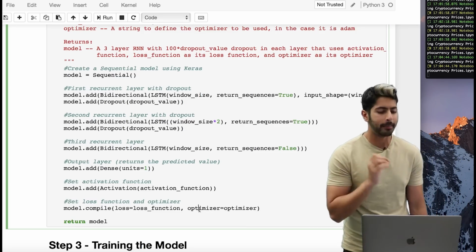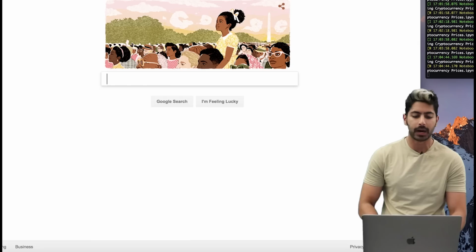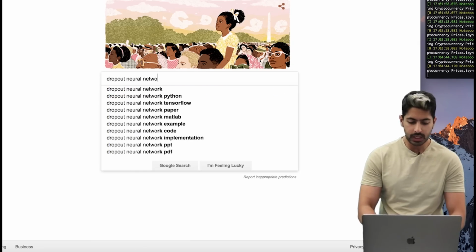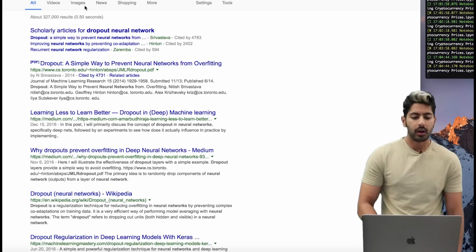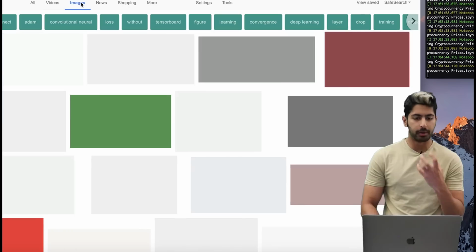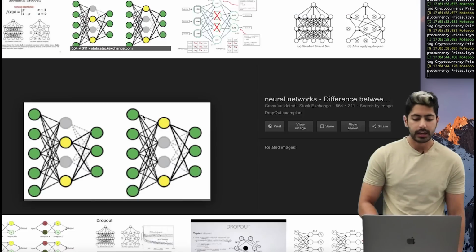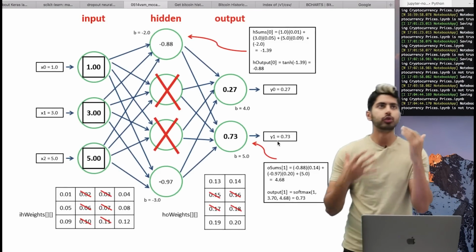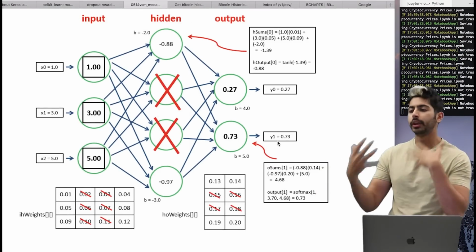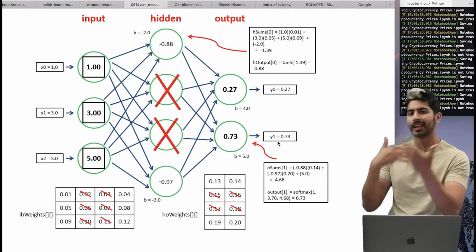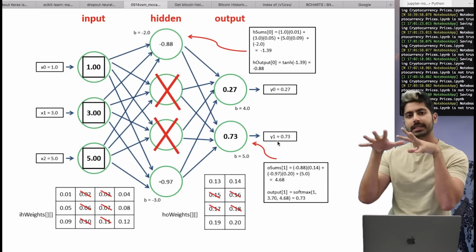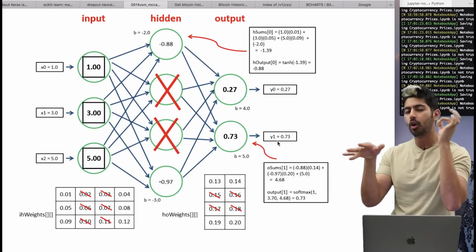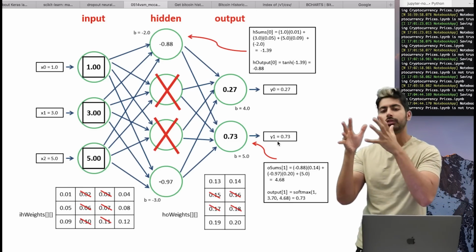So why do we use dropout? Dropout was a technique that was invented by Hinton, one of the godfathers of neural networks. But basically the idea is that overfitting is a real problem, right? When we have very homogeneous data, overfitting is a very big problem. Think about grooves in your brain, right? If you're learning the same thing over and over again and all your inputs are the same, you're going to have these very specific grooves in your brain. So if you have some kind of new data, your brain's not going to know how to predict it, because it's been trained on such homogeneous data.